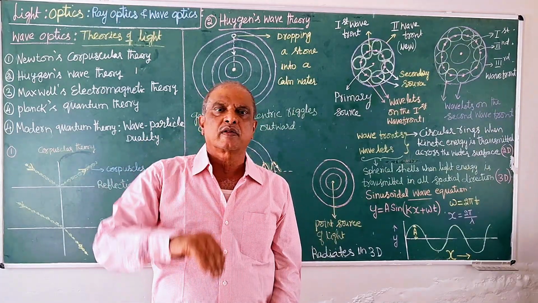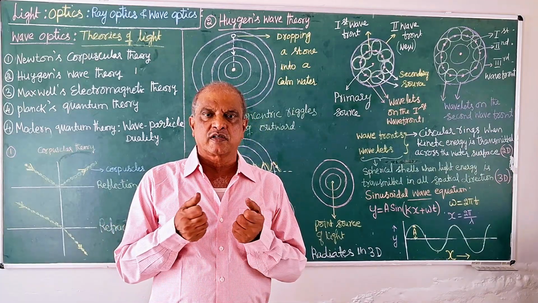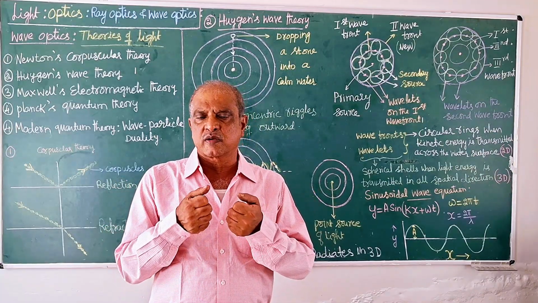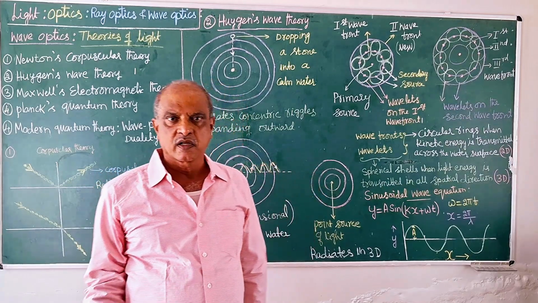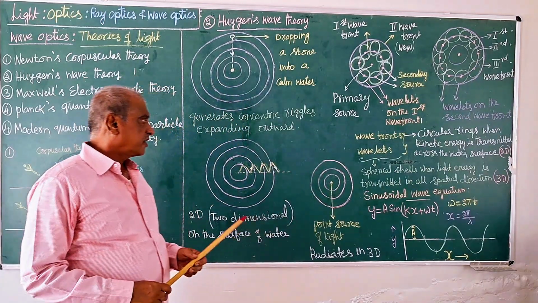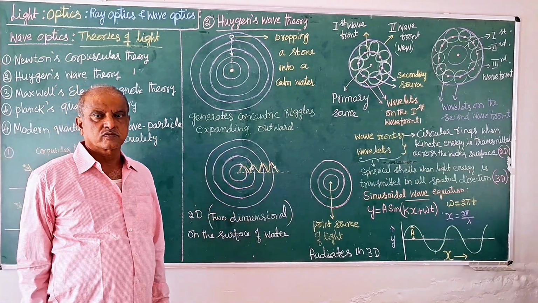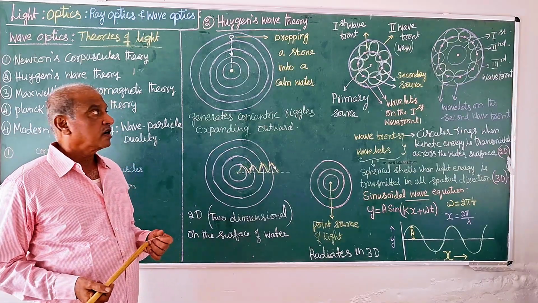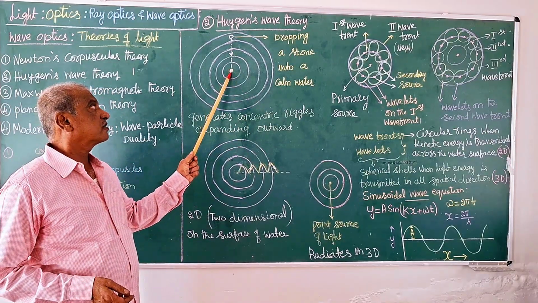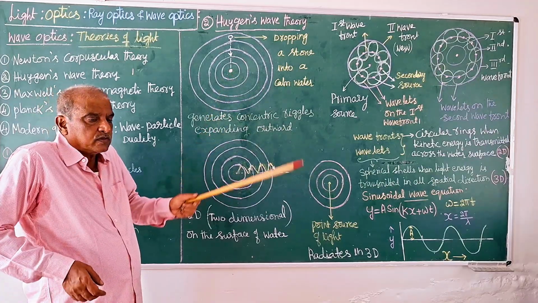When you hit the membrane, what will that membrane exhibit? Stretching forward, stretching back and forth, generating waves. So that is the reason waves are generated on the surface of water. It is also because of surface tension and also because of another phenomenon. What is that phenomenon? The impact of the stone on the surface.